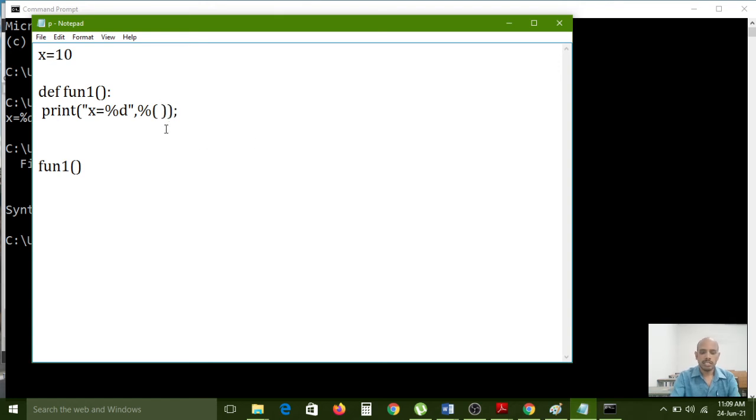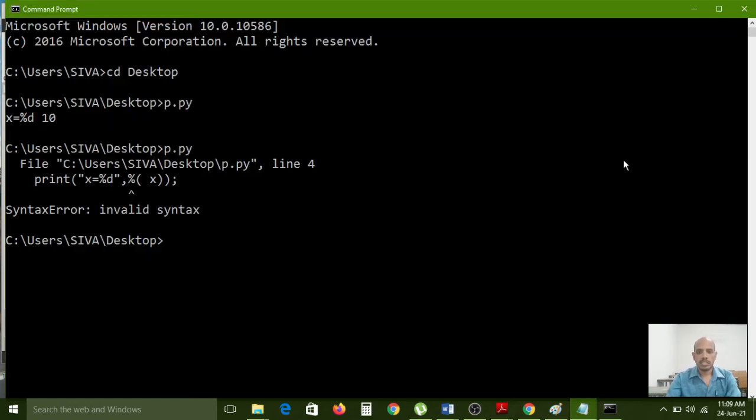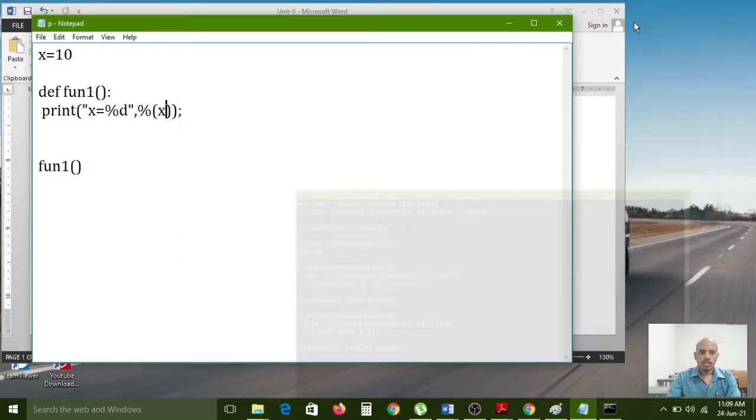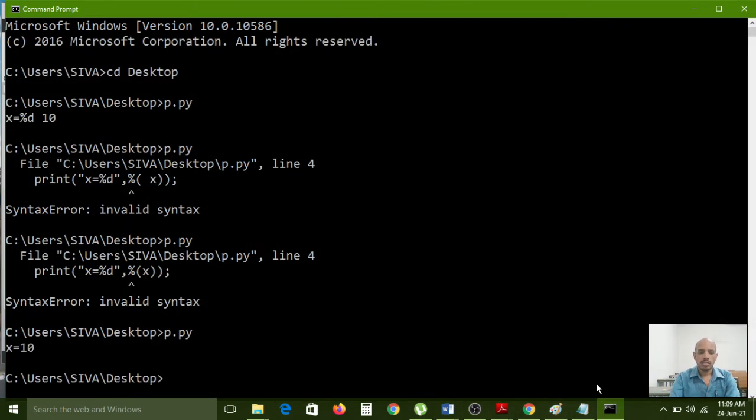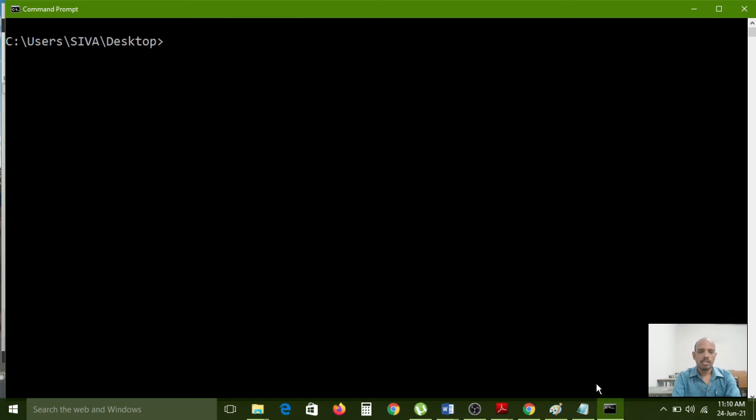Why? Right, the comma is not required here. I think instead of the comma we can use it like that. Yeah, right. CLS. Now I want to execute p.py.